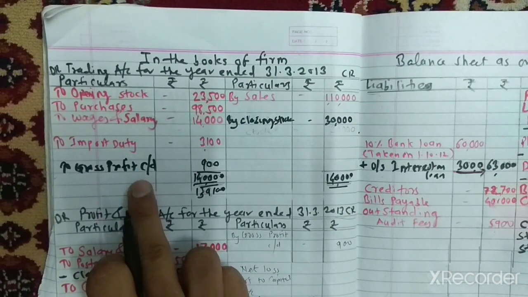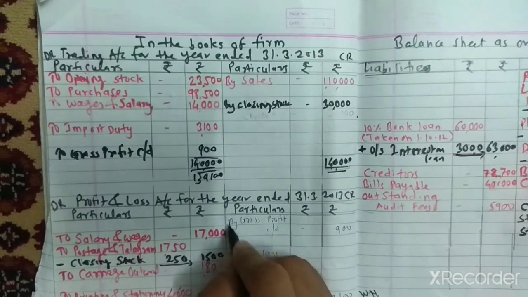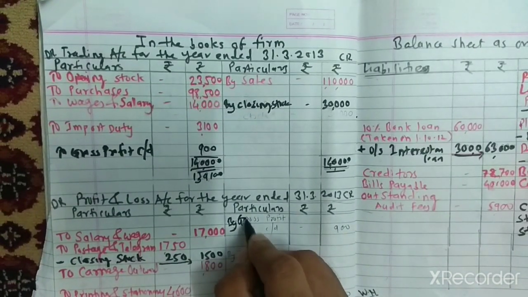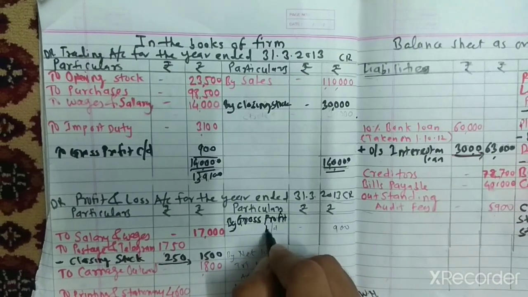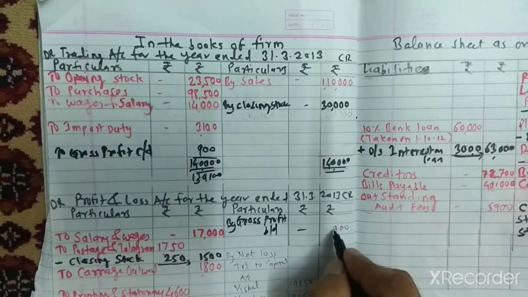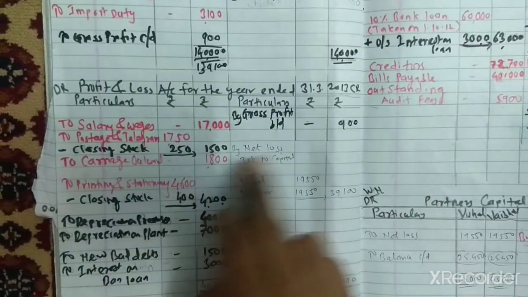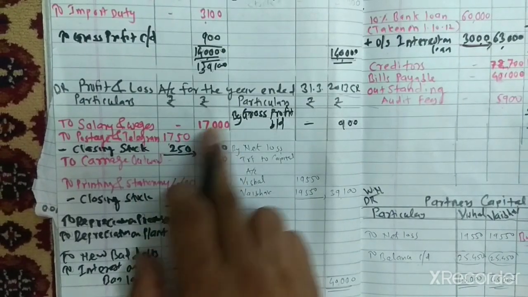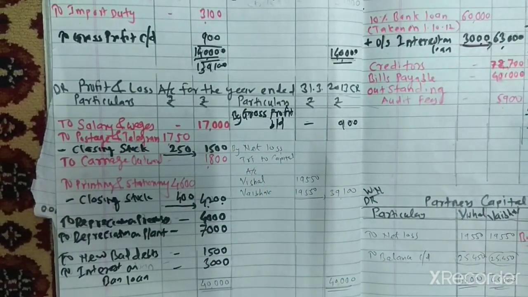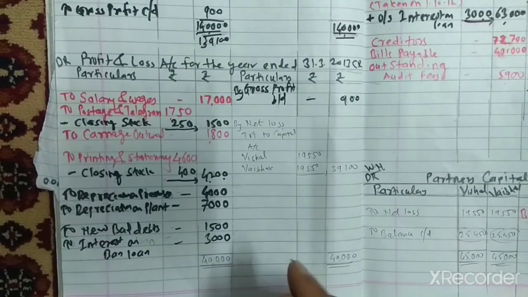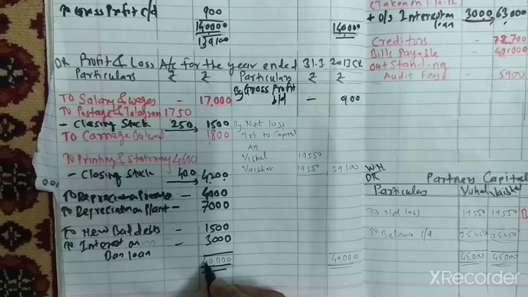Second effect, transfer to the profit and loss account credit side. Write down here on the profit and loss account credit side, gross profit brought down, outer column 900. Make the total of the profit and loss account. Which side is heavier? The debit side is heavier. First make the total of the debit side, total 40,000.